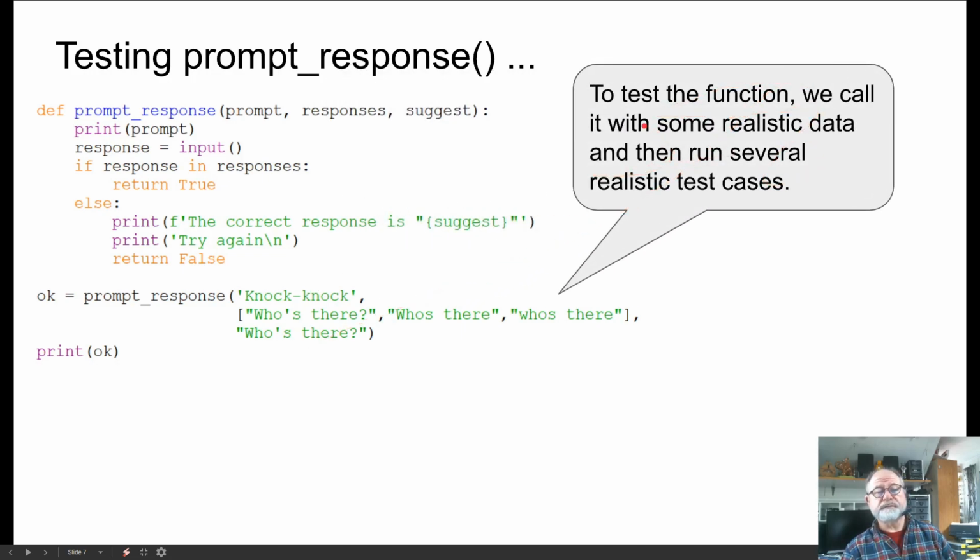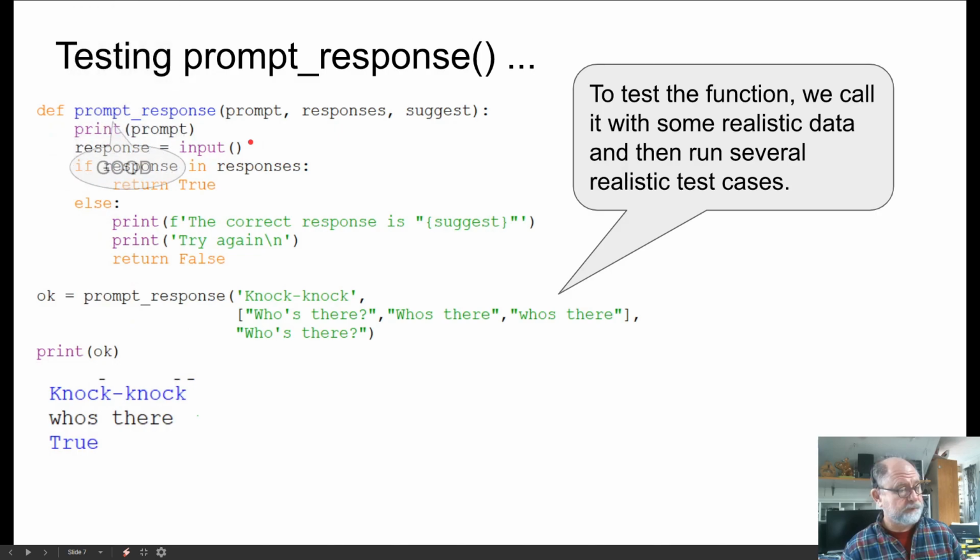So to test the function, we call it with some realistic data, and then we run several realistic test cases. The thing that's going to change between these test cases is what I type in after I get the prompt. So here I get the prompt knock knock. I type in who's there like that, and who's there is present in the responses, so it returns true. Good.